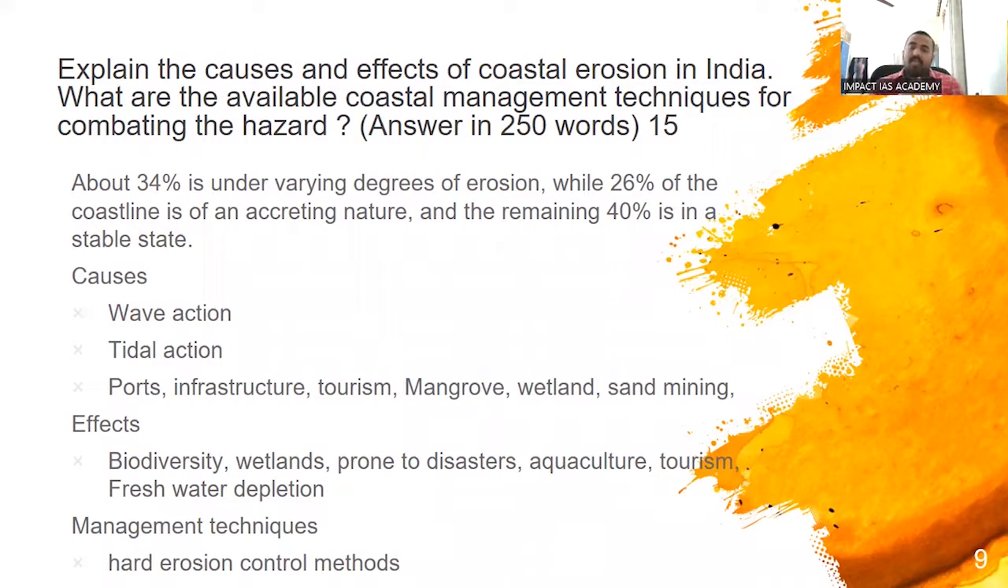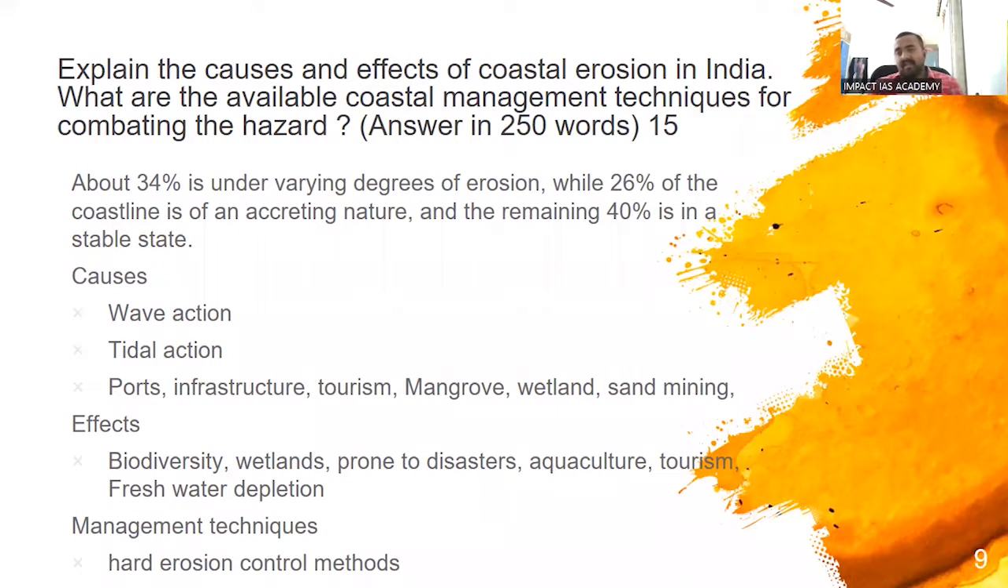The area will be prone to disasters. From an economic point of view, aquaculture will be affected, tourism will be affected, and even when sand is taken out, sand actually acts as a buffer between the seawater and the freshwater table. When we are removing more of this sand, chances are that seawater will come and intrude into the freshwater table and make it unusable.